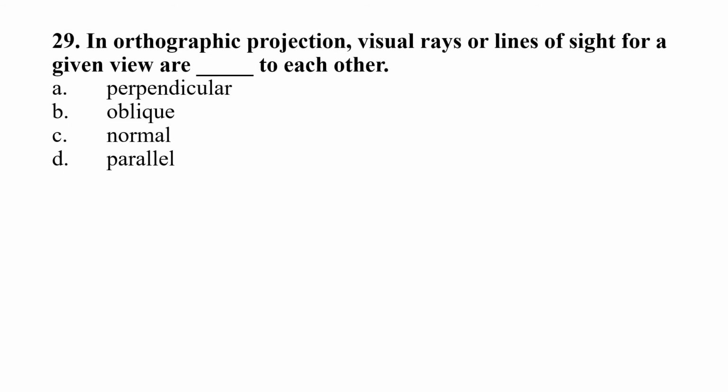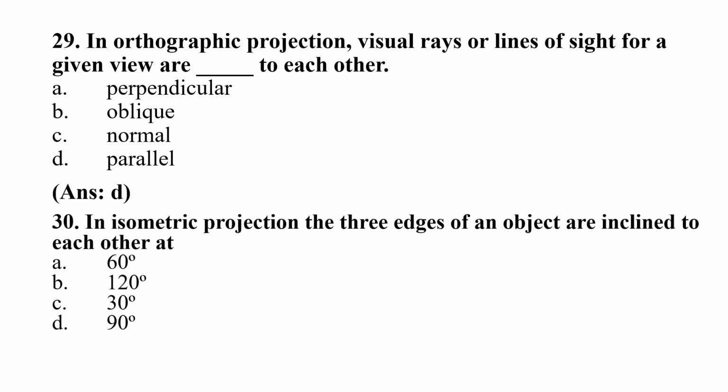Question 29. In orthographic projection, visual rays or lines of sight for a given view are blank to each other. Option A perpendicular, B oblique, C normal, D parallel. Right answer will be option D, parallel.